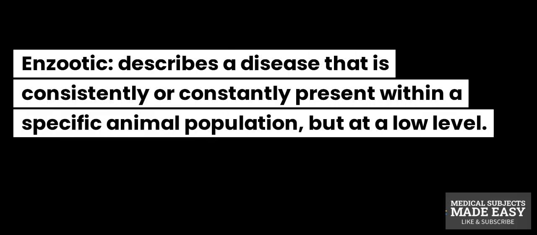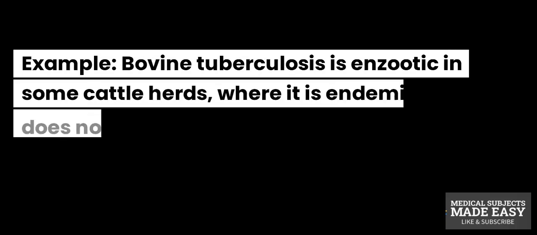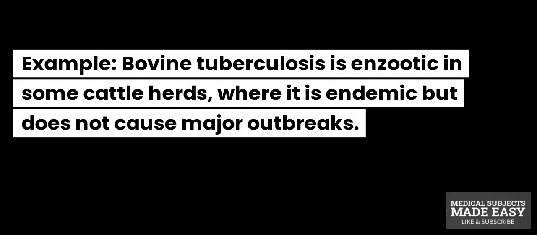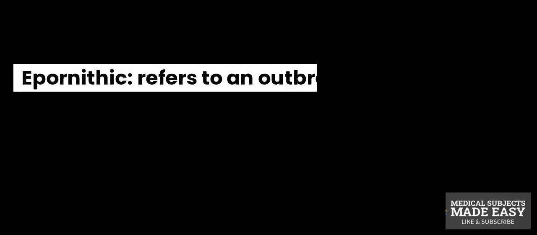Enzootic describes a disease that is consistently or constantly present within a specific animal population, but at a low level. Example: bovine tuberculosis is enzootic in some cattle herds, where it is endemic but does not cause major outbreaks.